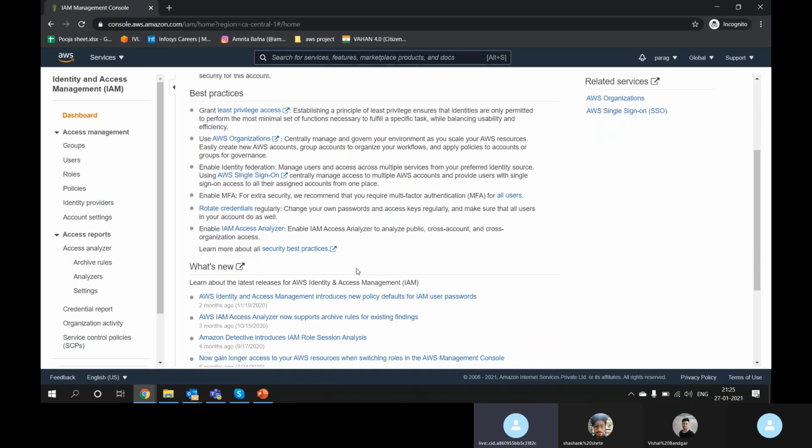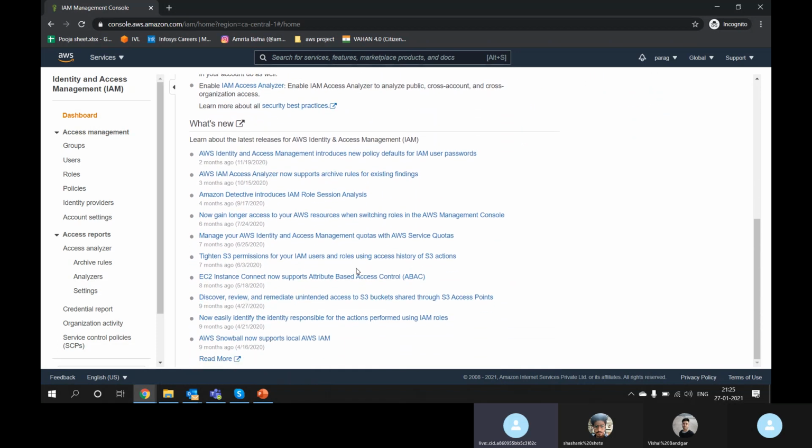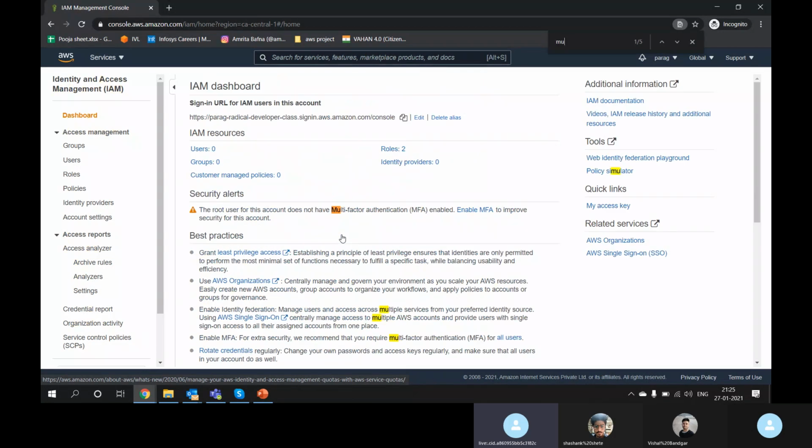You can set up many things here. If you want to set up multi-factor authentication, you can enable it from here. You can see it is showing an alert that as per recommendation, you should set multi-factor authentication to log in to your AWS account. That's why it is giving you the alert.